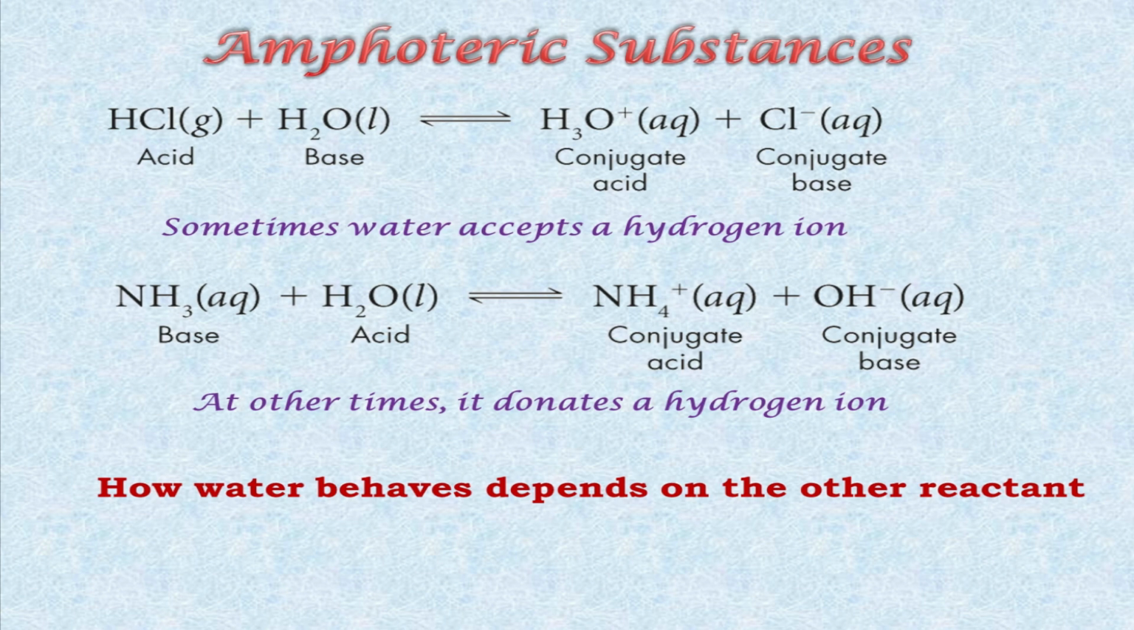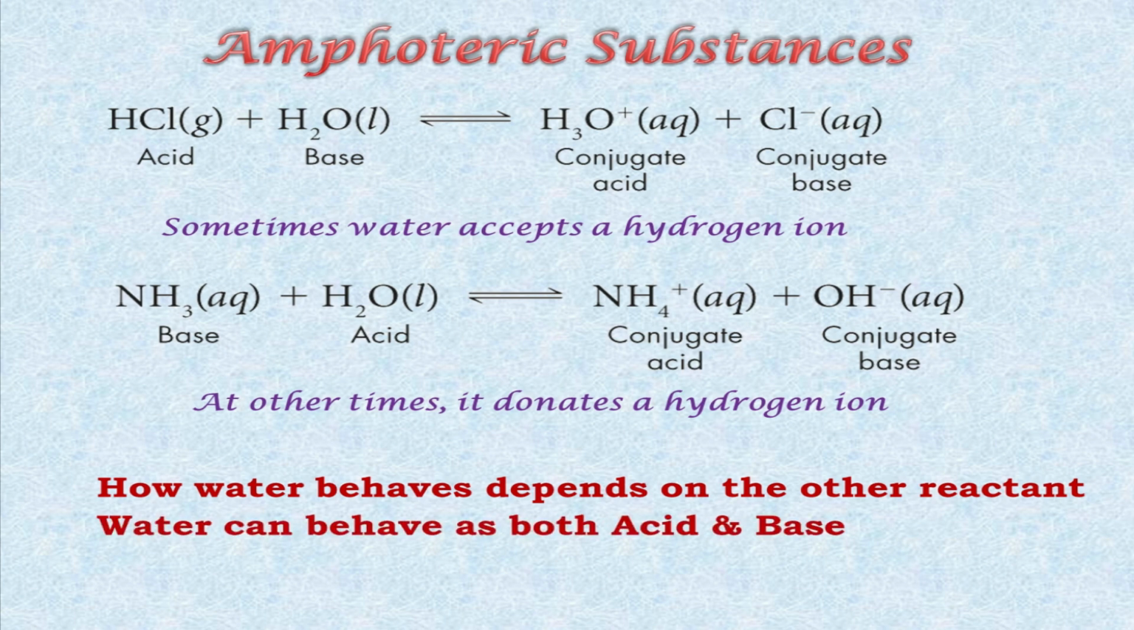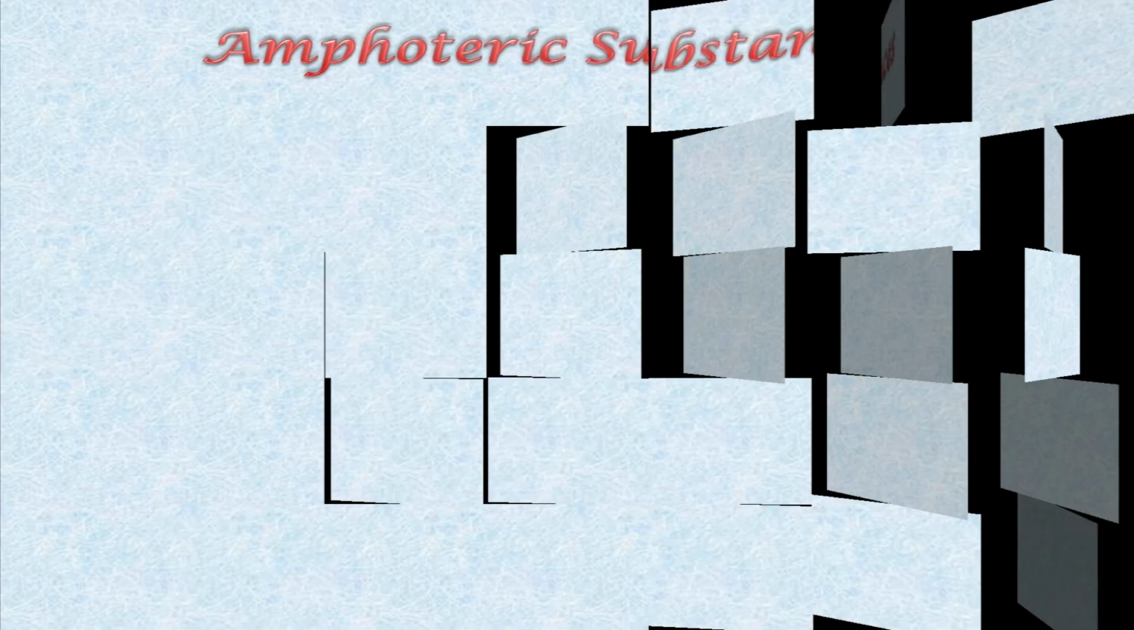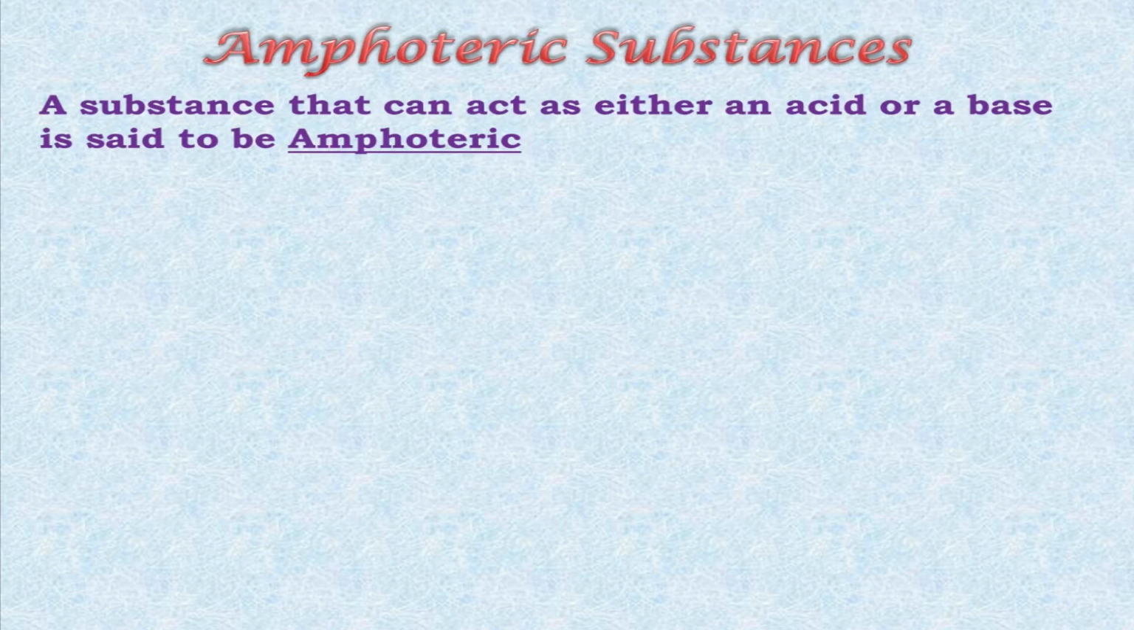If other reactant is acid, so water will act as a base. And if other reactant is base, so water will act as acid. You can see the difference in both the examples. So water can behave as both acids and bases, and such type of substances are known as amphoteric substances. Amphoteric substances are those substances which can act as either an acid or a base. Like water is amphoteric substance.